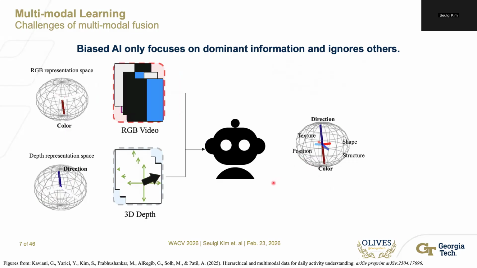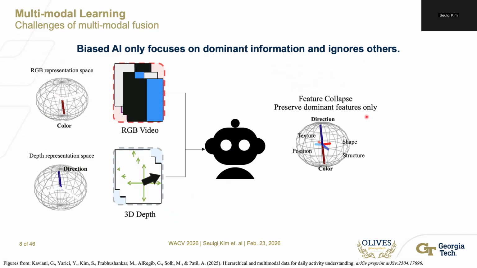For example, AI may only focus on dominant information and ignore others. In this case, when AI sees the video, it only interprets it as a combination of blue, black, and white information, which is color. And when it interprets the 3D depth, it just sees the direction and ignores other features.